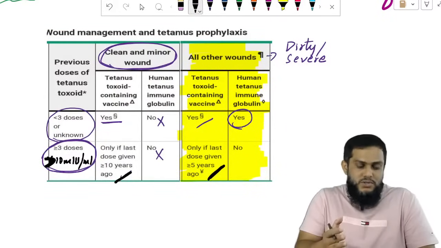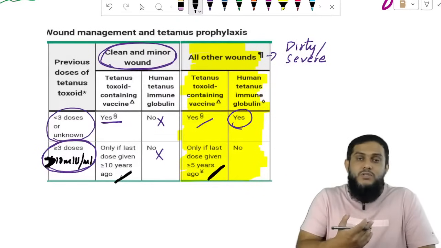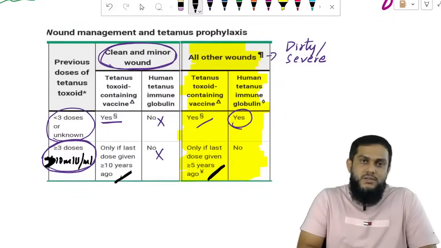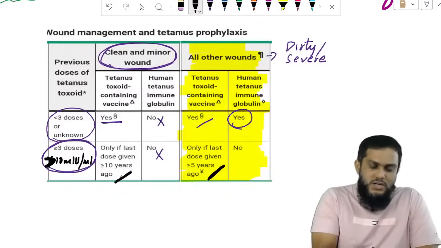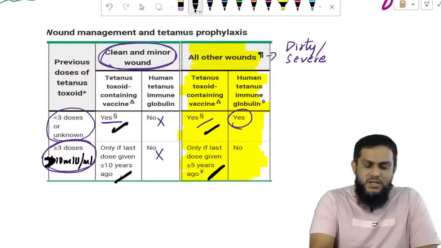And for a dirty wound, if 5 years are over, take tetanus toxoid. Sir, what about immunoglobulin? Whatever happens, if you have taken tetanus vaccine in less than 3 doses, anyways you have to take tetanus toxoid.